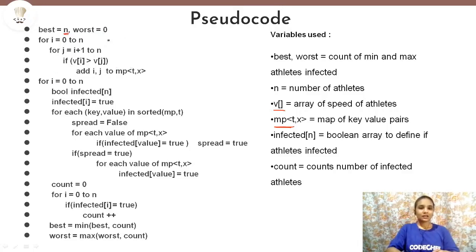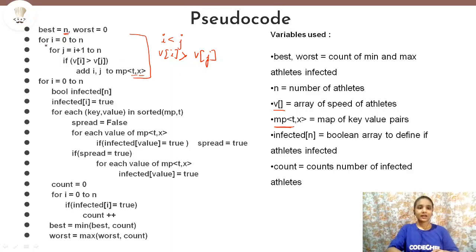Now this part of the pseudocode. The first part is this part. What it is doing is calculating which athletes are intersecting at a particular time and position. For that, we need to follow this condition: i less than j and v of i greater than v of j. So that is exactly what it is doing.